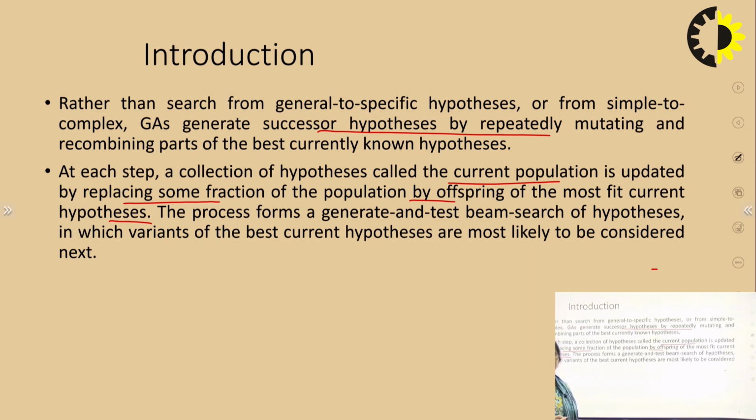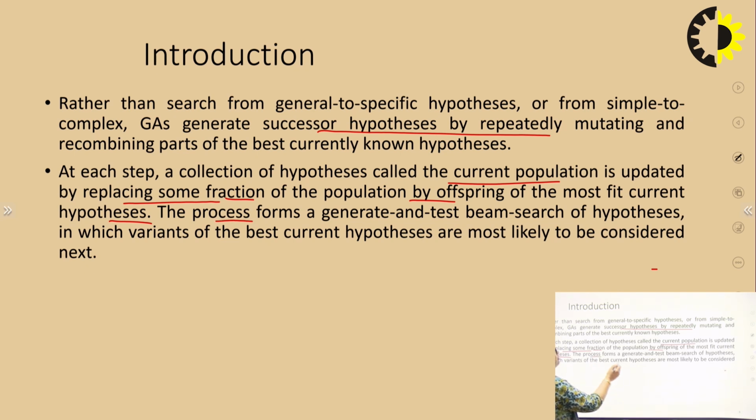How will the next generation be generated? The next population will be generated by replacing some fraction of the population. It means we will carry the best fit population as it is to the next generation, and few will be generated by applying some operations.